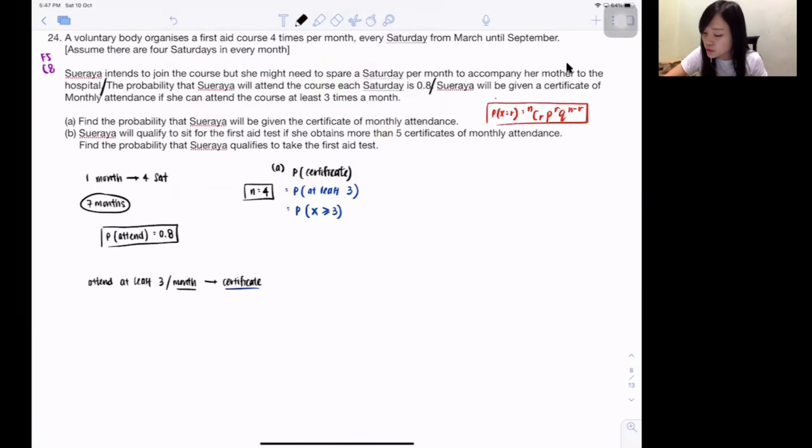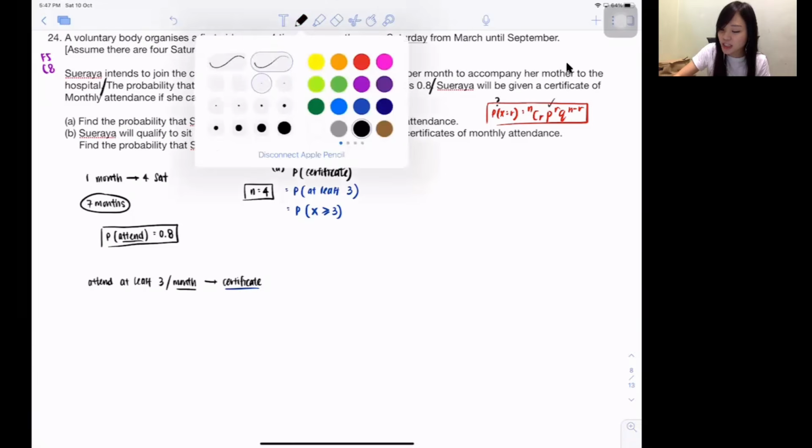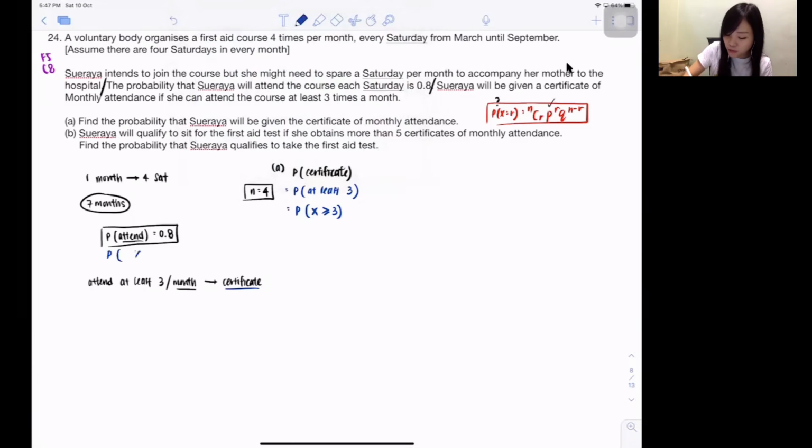So this question wants us to find the outside p, isn't it? You must have the inside p. Inside p is the probability of success. So now we're talking about attending 3 times, so the probability of attend is 0.8. You can also write out the probability of not attending, the probability of missing, which is 0.2, because total probability is 1. All of you already know that.